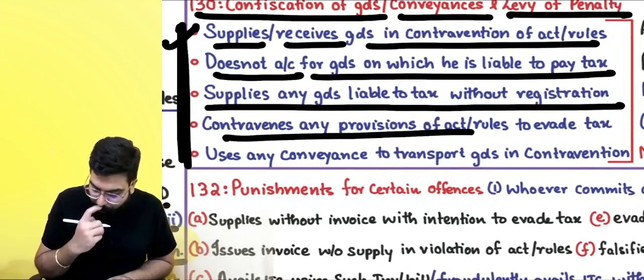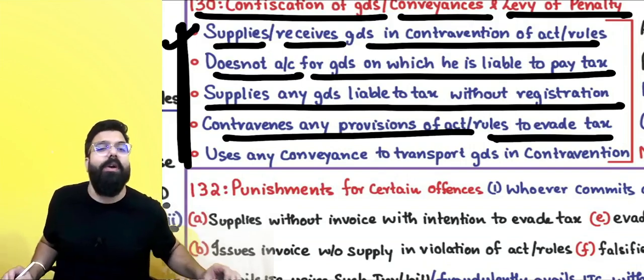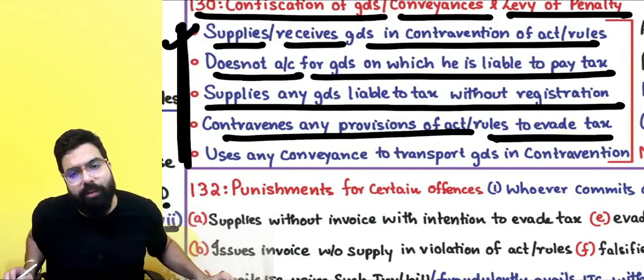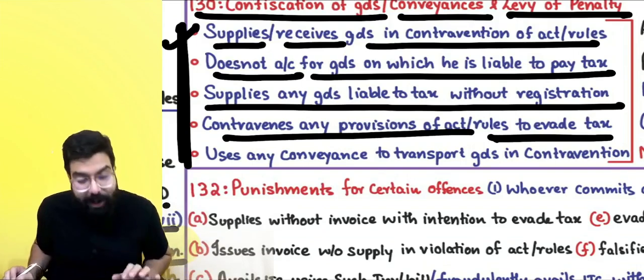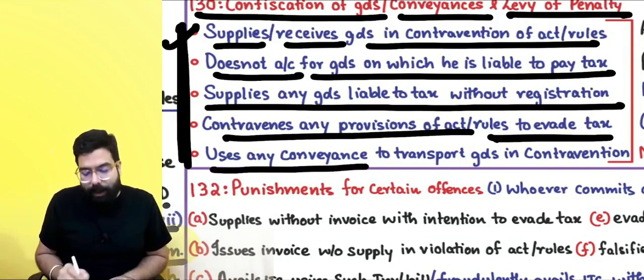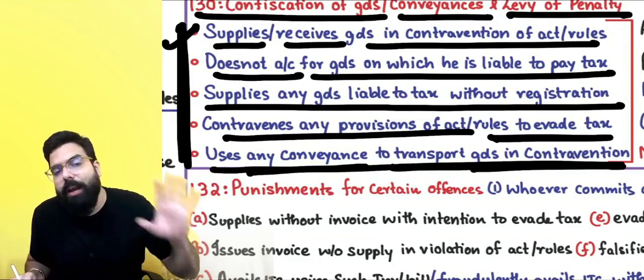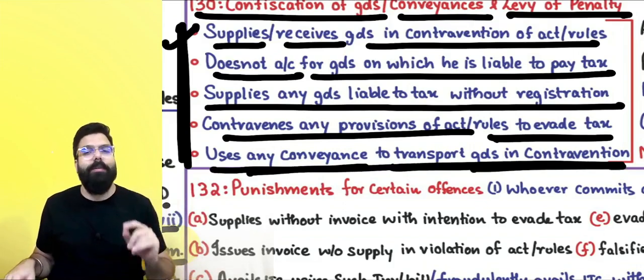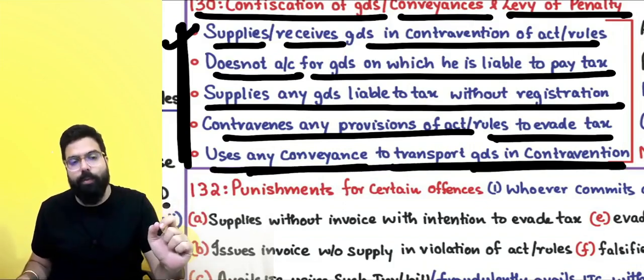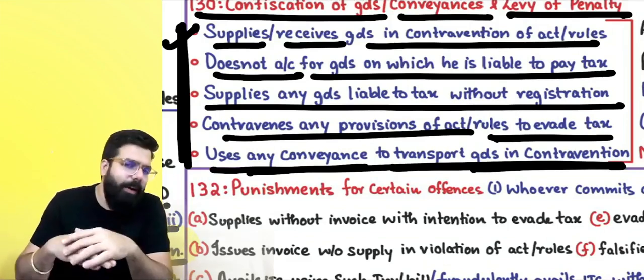Contravenes any provision of the act or rules to evade tax, then also goods can be confiscated. If you have gone ahead and done any contravention of the act or rules to evade tax. Last one, if you use any conveyance to transport goods in contravention, then that conveyance also can be confiscated. Everyone always remember, in the exam they will go ahead and ask you, what are the cases when confiscation can be done of goods and conveyance?